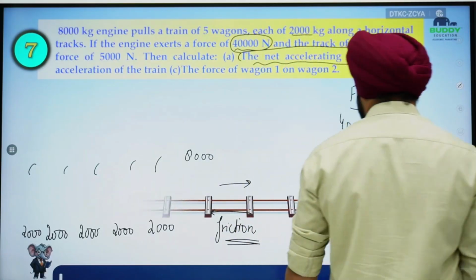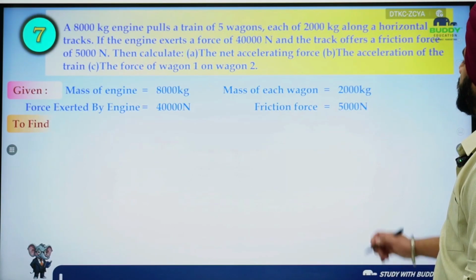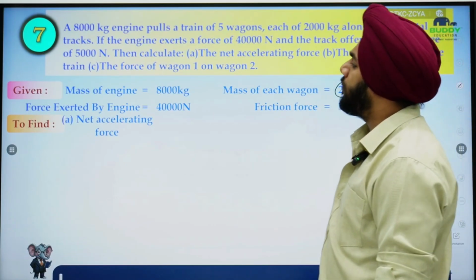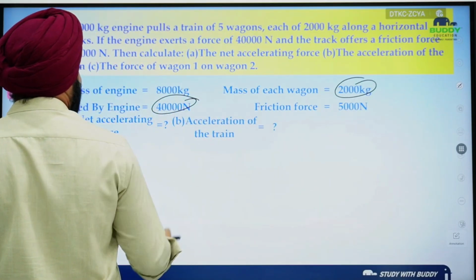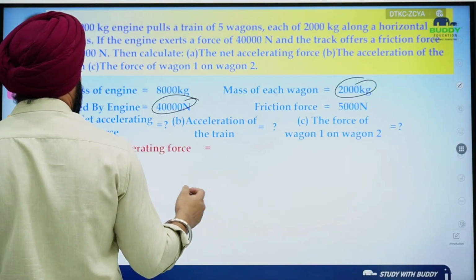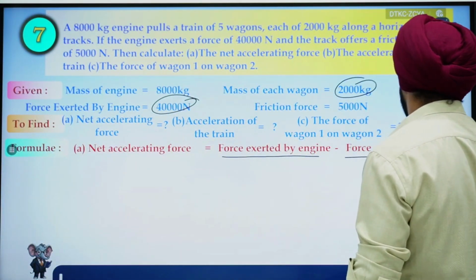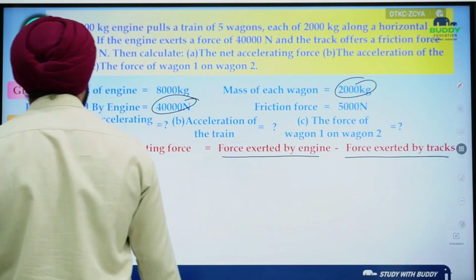Okay, so the mass of the engine, the mass of each wagon is 2000, the friction force is 5,000 Newton, and the force exerted by the engine is 40,000 Newton. So the net accelerating force will be the force exerted by the engine minus the force exerted by the tracks, because the force exerted by the tracks is in the opposite direction, that is the force of friction.